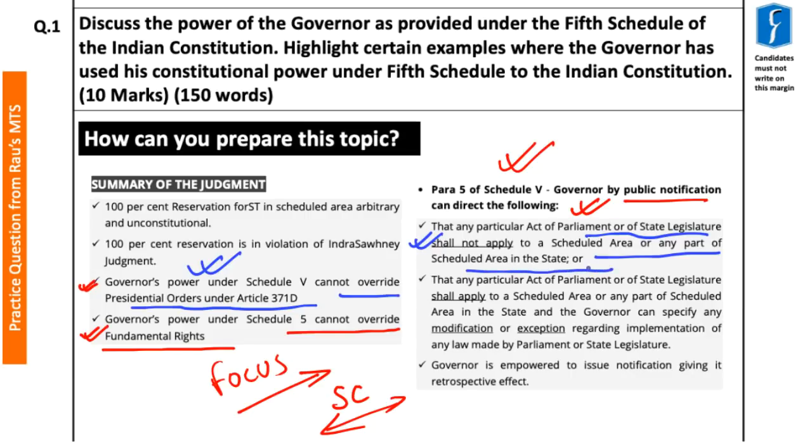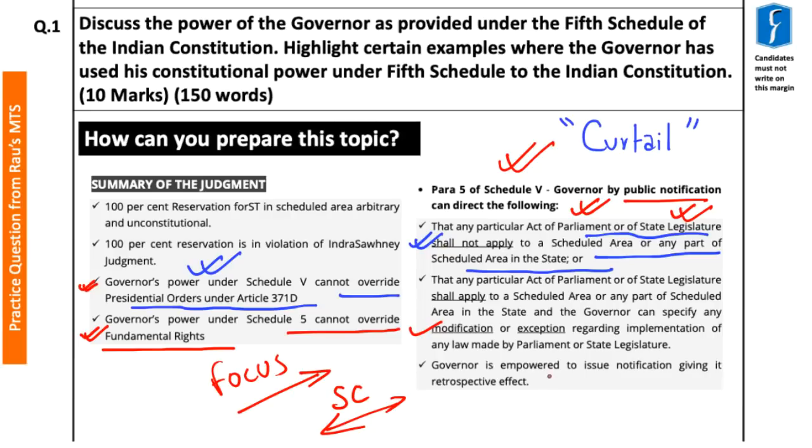So basically, the governor has the power to curtail either an act of Parliament or an act of the state legislative assembly from applying in a particular scheduled area or any part of it. Further, the governor can also modify or provide certain exceptions with respect to the application of an act of Parliament as well as an act of the state legislature.